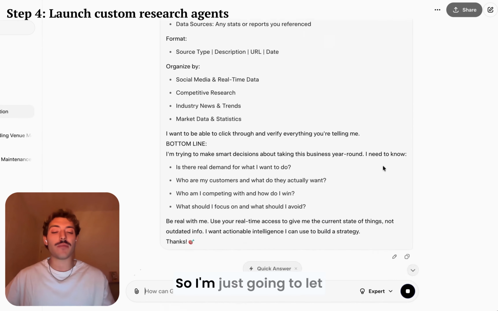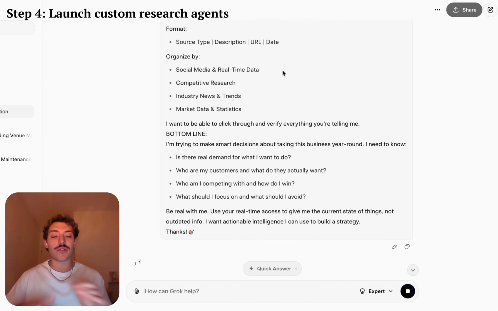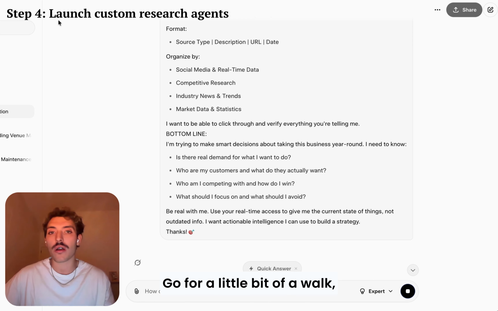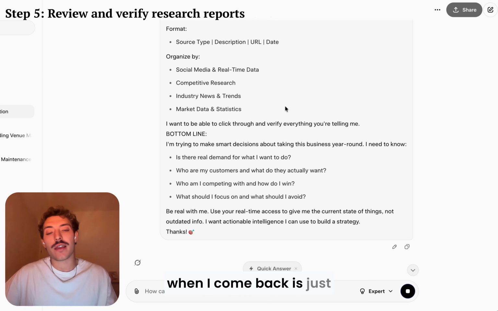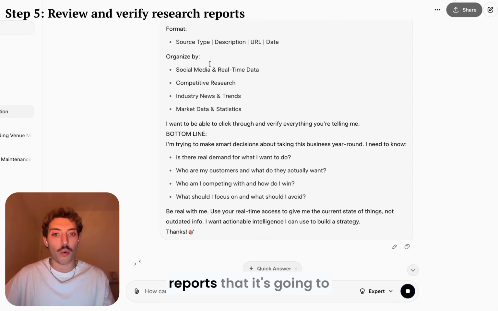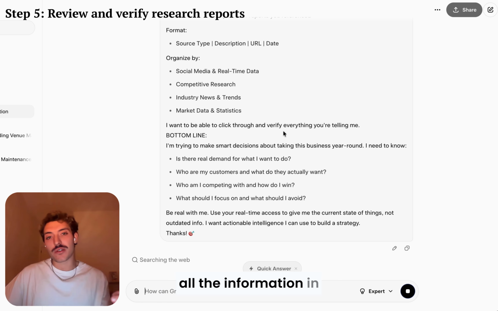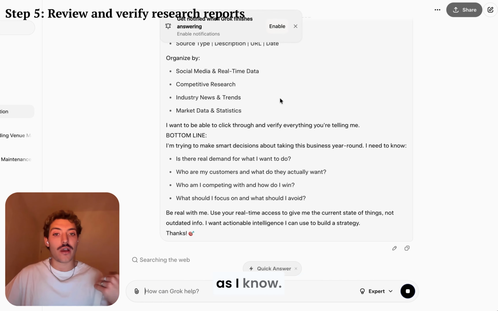And we are off. So I'm just going to let this run in the background. Typically I'll go for a little bit of a walk or I'll run it overnight. And what I'm going to do when I come back is just comb through all of the reports that it's going to give me and make sure that all the information in there is accurate as far as I know.